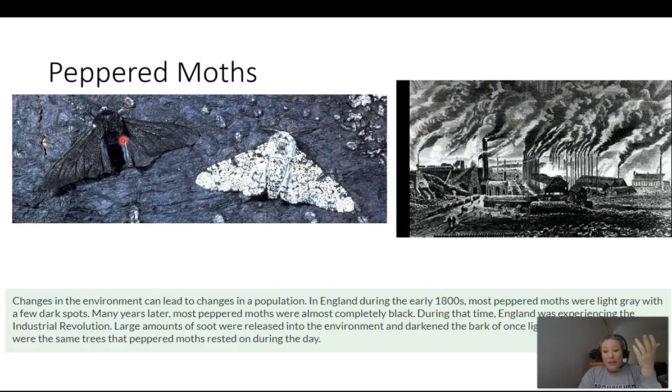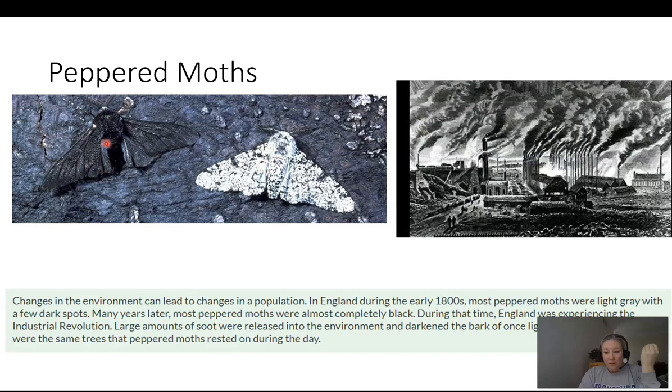But there was variation within the population. Not all the moths looked exactly like this one. Sometimes the moths would be born with that darker trait. And so as the bark got darker and darker, the moths that were darker actually ended up camouflaging better. And so eventually over time, the darker moths weren't being eaten because they were now camouflaged better, and the lighter moths started getting eaten.